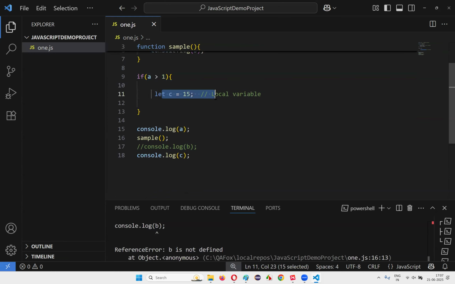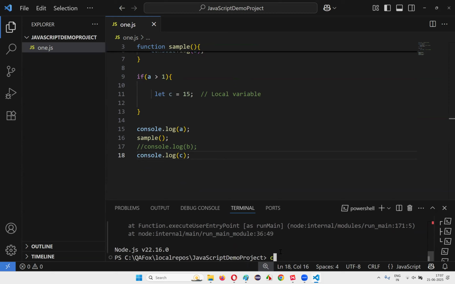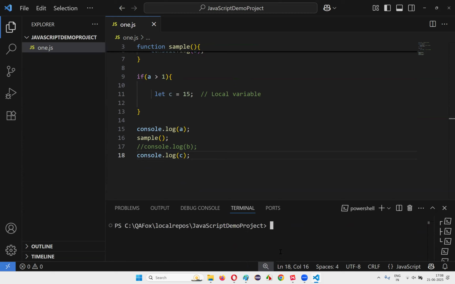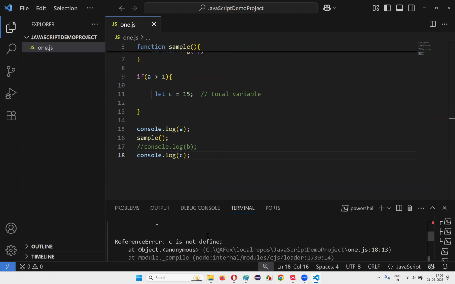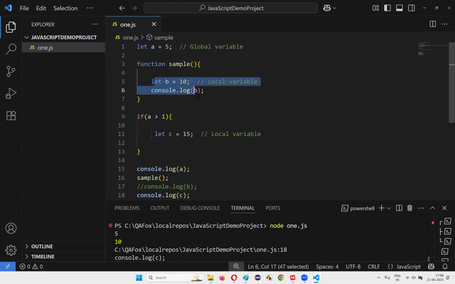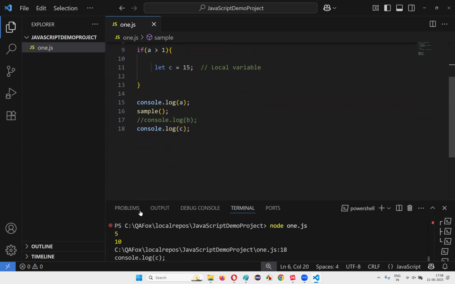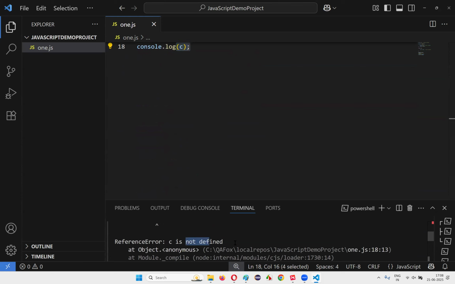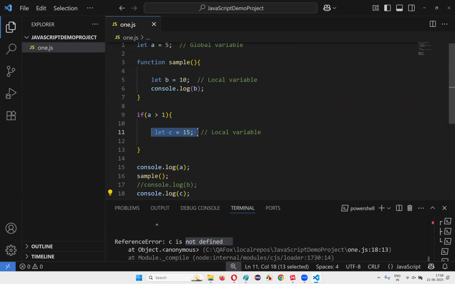Coming to C, now A and B will be resolved, because within the function I am just printing the variable B. So it will be okay. See, 5 and 10 got printed, A and then I call this function. Within the function, this particular B can be accessible and the value of B got printed. But coming to C, we got an error. Undefined. Same thing, is not defined because it is block scoped.